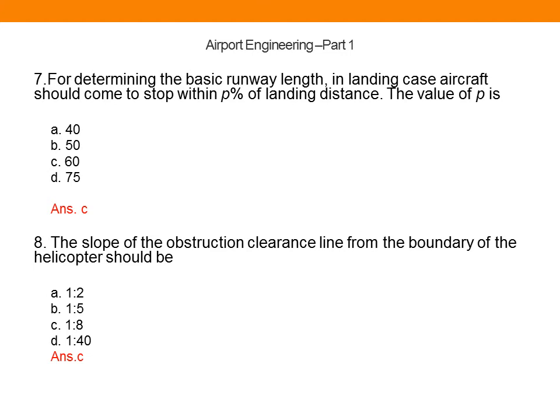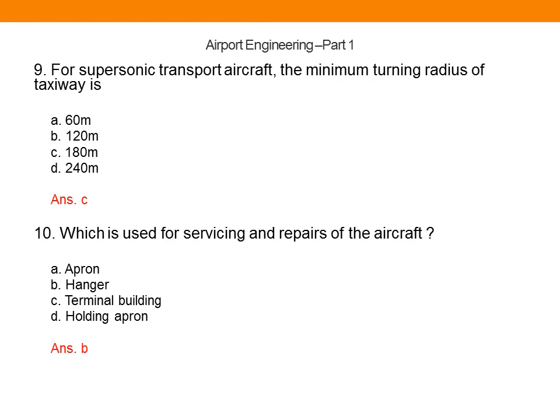The next question is question number 8. The slope of the obstruction clearance line from the boundary of the helicopter should be. The slope of the obstruction clearance line should be 1:8. The correct option is option C, 1:8. So the next question number 9.